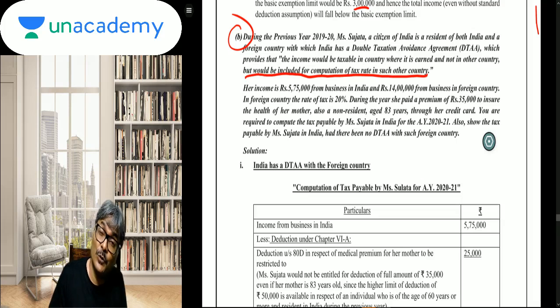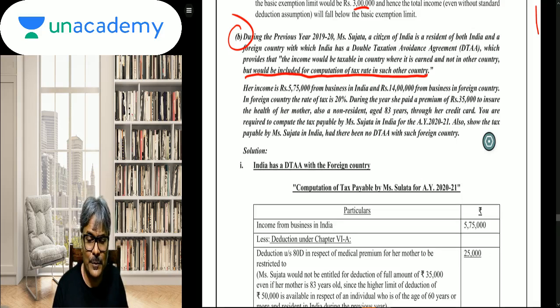But you will still have to include this as a part of your income only for a limited purpose. And what is that limited purpose? The rate purpose. It is just like, students, the agricultural income, which is also not going to form a part of the total income. But in the case of an individual and the HUF, agricultural income is to be included for rate purpose. Same logic applies over here also. Let's have a look at the next paragraph.